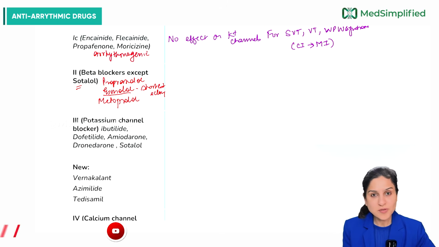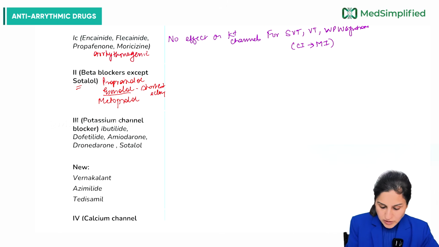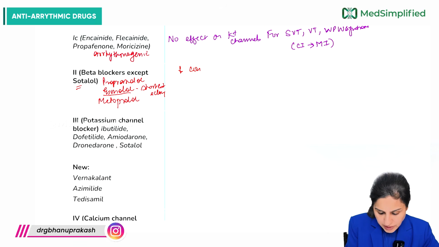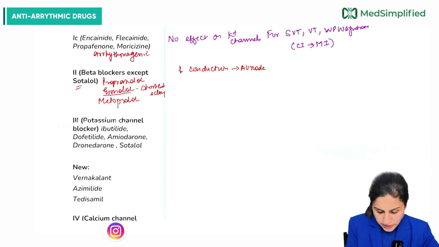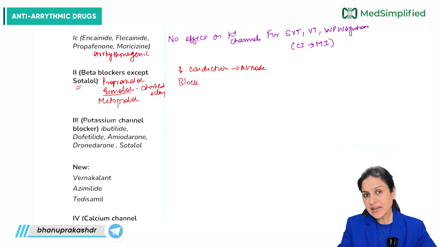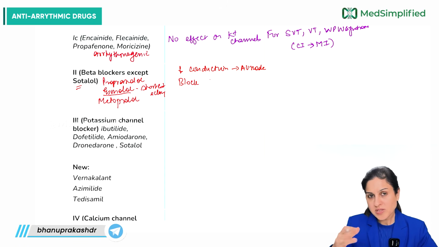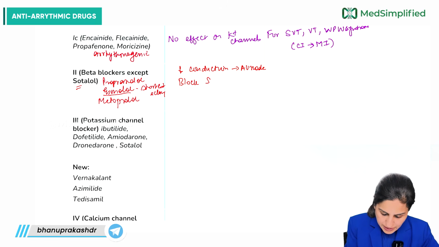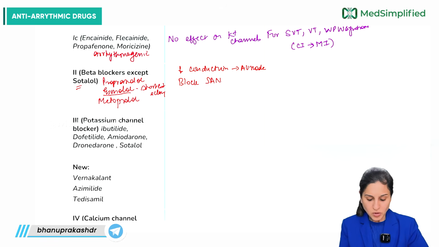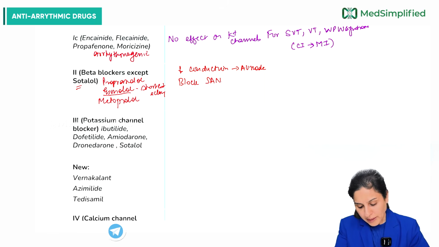So how do they work? Beta blockers are going to block the beta 1 receptors. Therefore, they are going to decrease the conduction via the AV node. Also, they block the SA node, the beginning of the impulse. So they block the SA node, and they block the AV node.